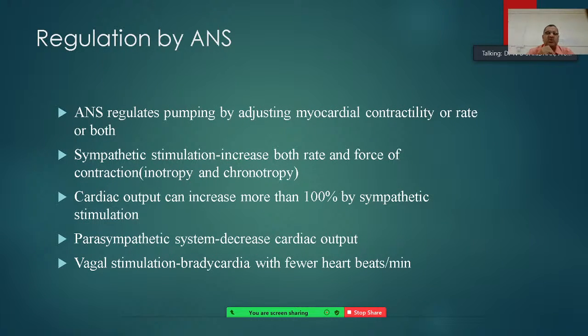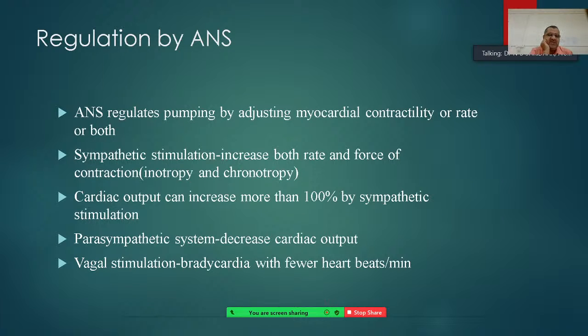Inotropic effect refers to the force of contraction, and chronotropic action refers to the cardiac rate. The cardiac output can increase more than 100% by sympathetic stimulation, especially if you administer adrenaline or isoproterenol, which are sympathomimetics in nature.